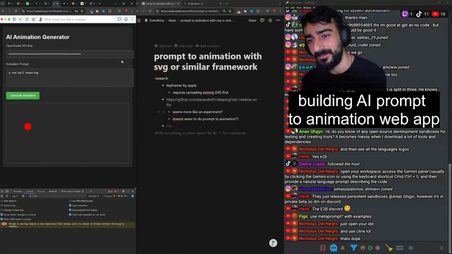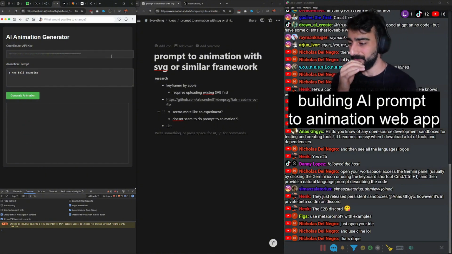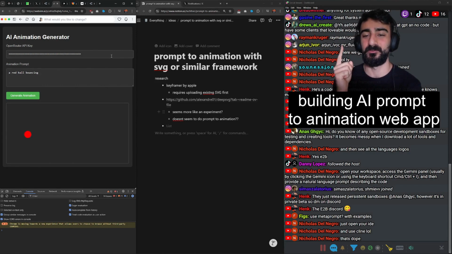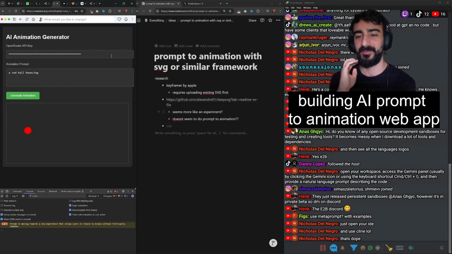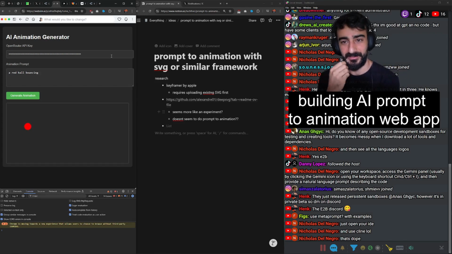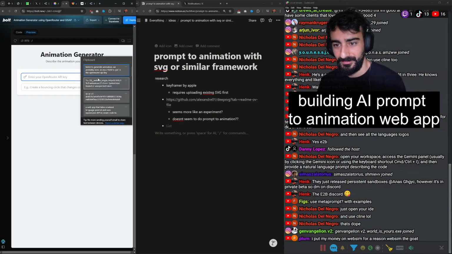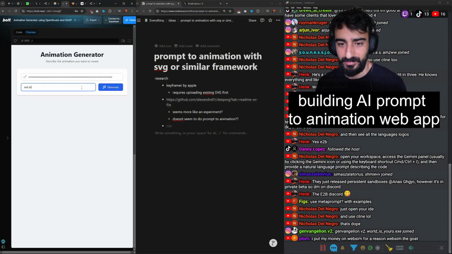With 3 prompts, we got a very basic AI animation generator. Hell yeah. And this is all in one single HTML JavaScript file. So I could host this as a static web app, not have to pay for any servers pretty much. It'll just be like, I don't know, 2 megabytes max. My API key, red ball bouncing.